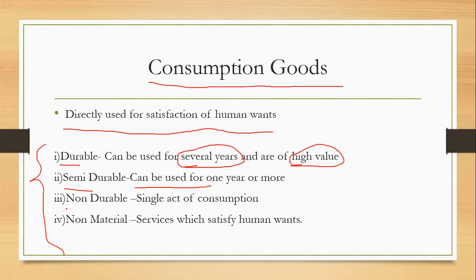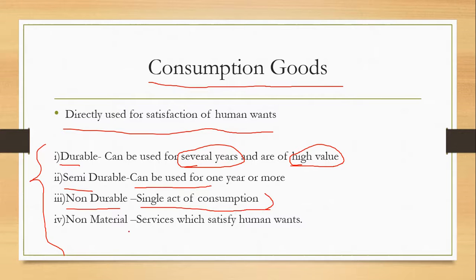Then come the non-durable goods, a single act of consumption. These kinds of goods cannot be used again and again. It is one-time satisfaction, for example the food you buy from the local store, which you consume at once. You cannot consume it again and again. You consume it and then it's over. The satisfaction is gone.